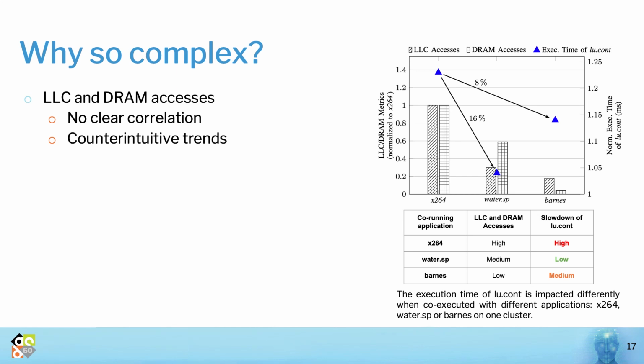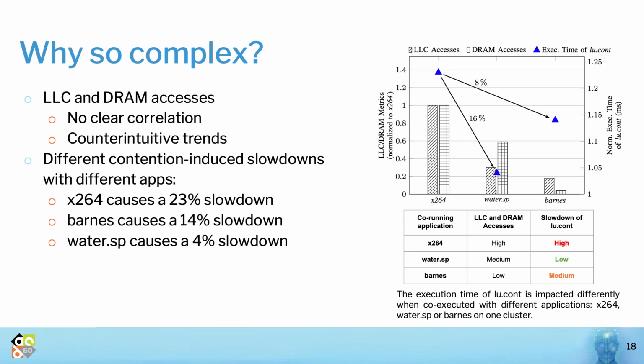If you remember from the previous motivational example, X264 had caused LU-Cont a significant slowdown of 23%. Looking at its performance counters, X264 has indeed shown a high number of LLC and DRAM accesses compared to other applications.